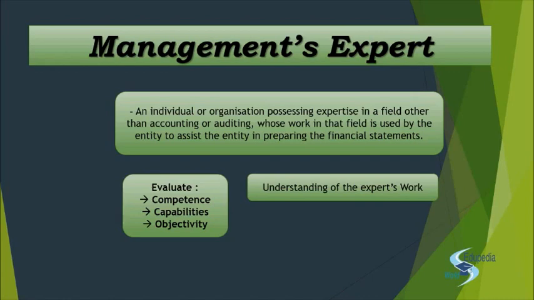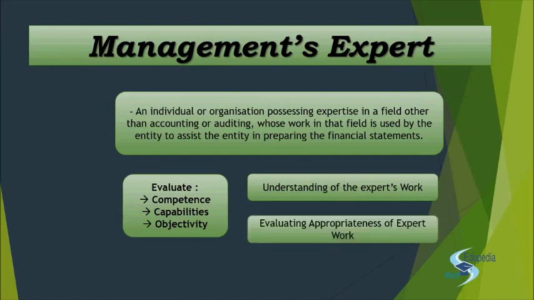Then I'll also see the relevance and the reasonableness of the assumptions and the methods that he has applied. I'll apply my own brain to see. If I don't understand, I'll ask the expert, okay, tell me why have you applied this assumption. I would like to learn, I would like to know, right? Then the relevance, completeness and the accuracy of the source data, right? So what is the difference between these 2 points?